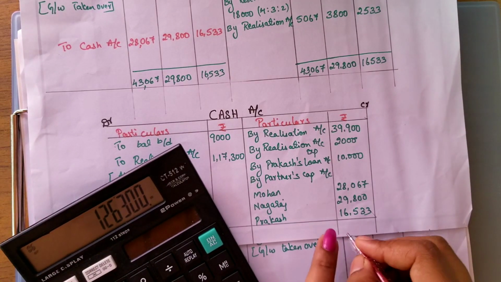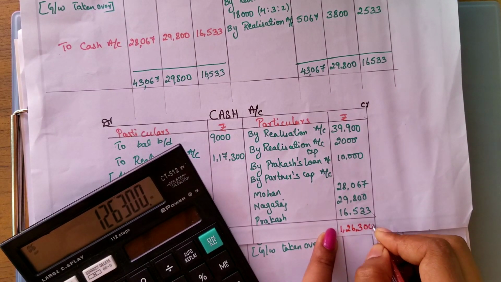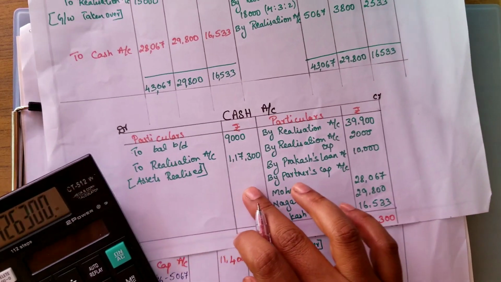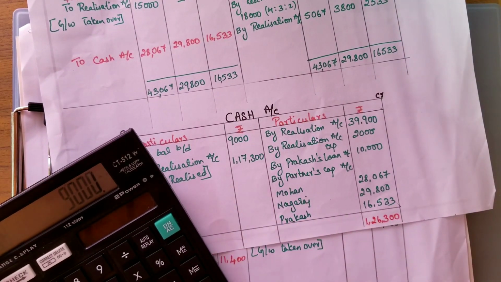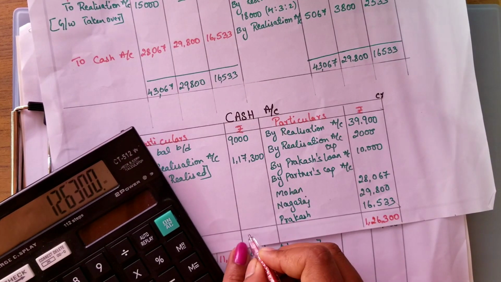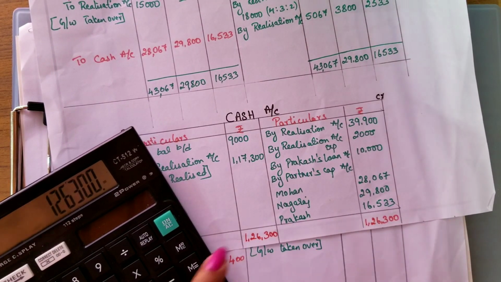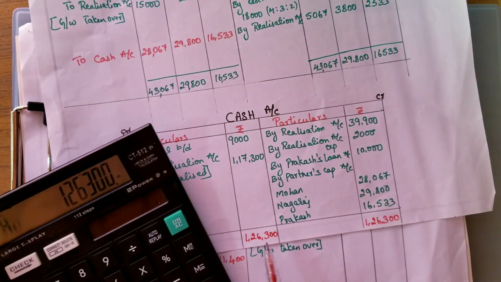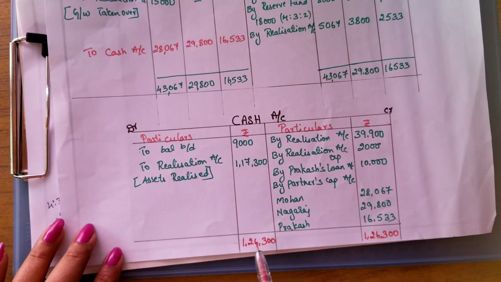So you are getting 1,26,300. We will check this side also. 9,000 plus 1,17,300. Yes, we are getting the same amount, 1,26,300. So here you can see the amount has been tallied.